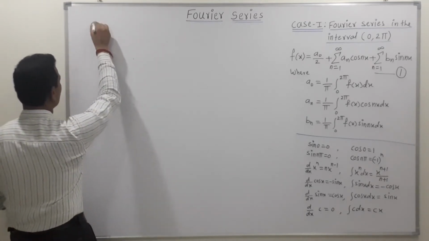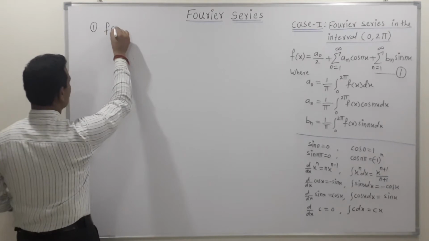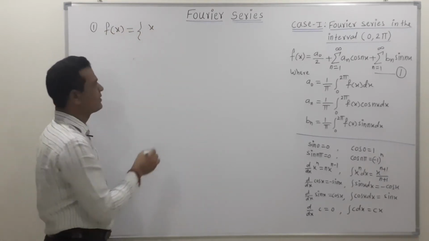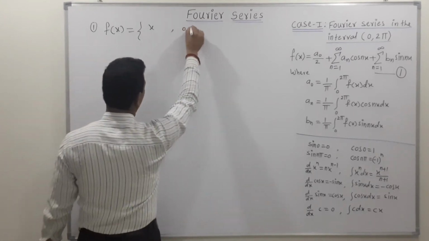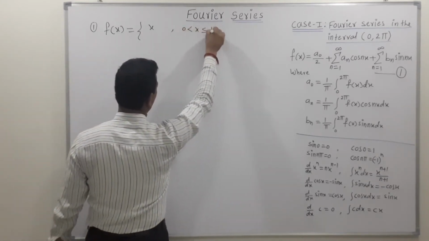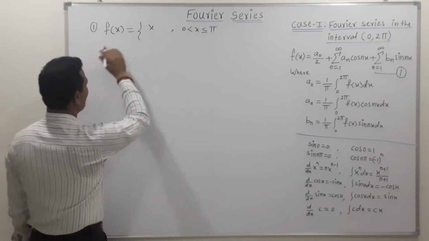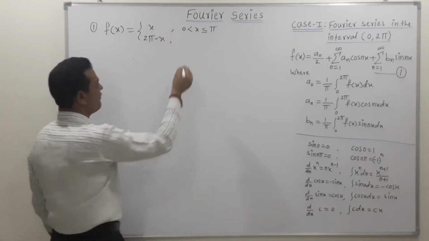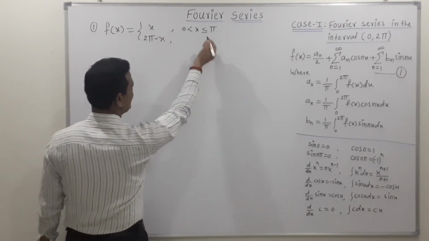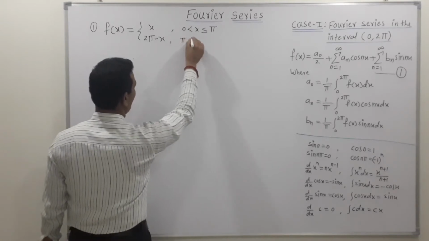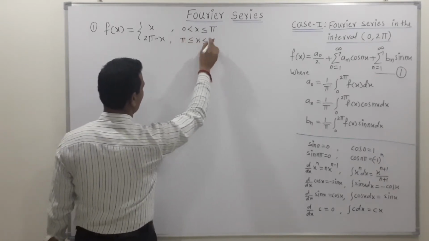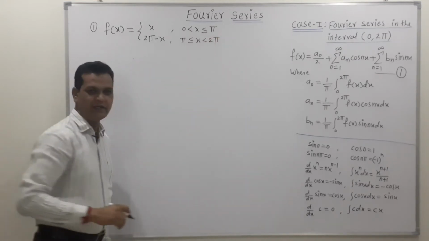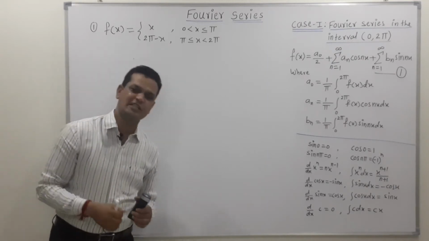So the first example is: find the Fourier series expansion for the function f of x is equal to x when the value of x lies between 0 to pi, and f of x is 2 pi minus x when x lies in the interval pi less than or equal to x less than 2 pi. Now we have to find the Fourier series expansion of this function.